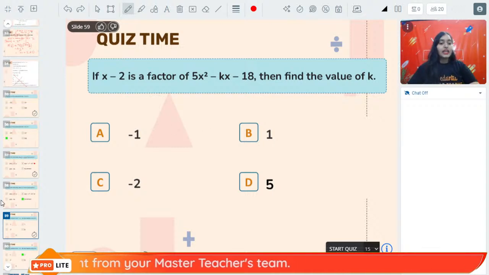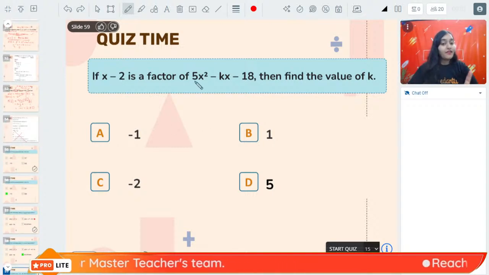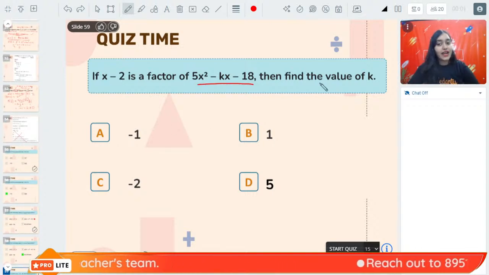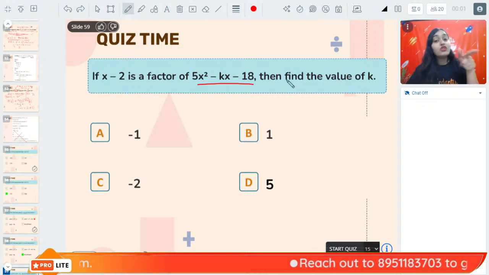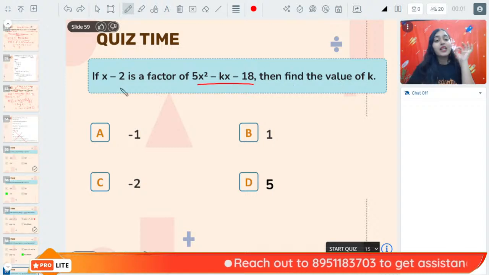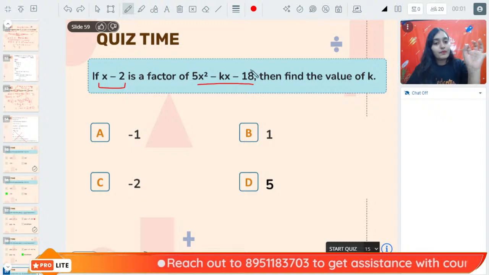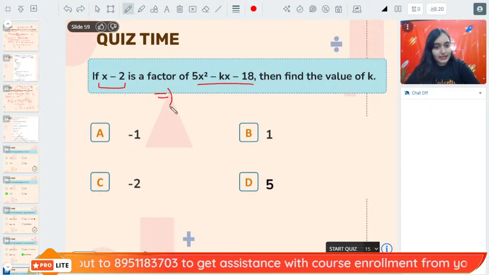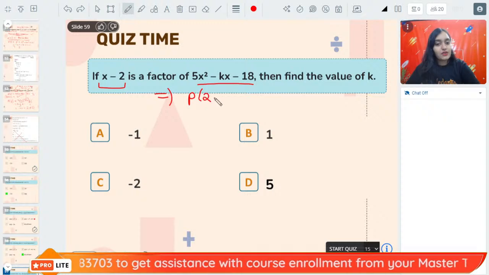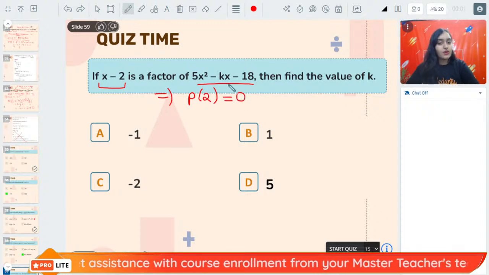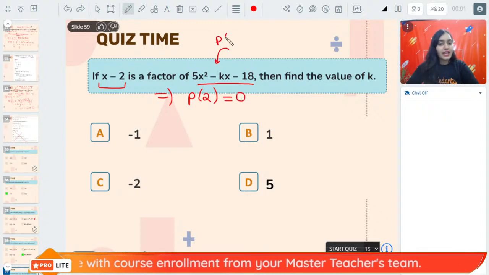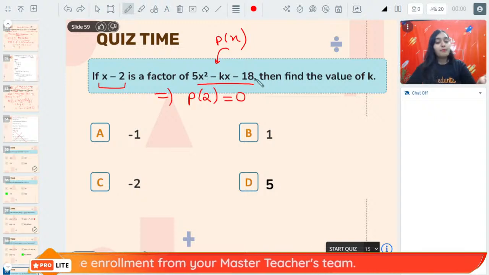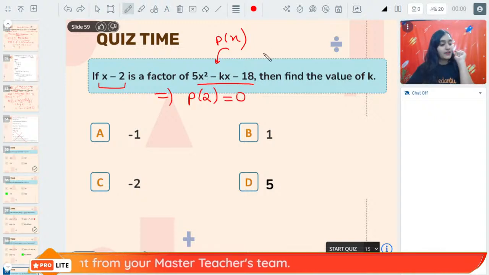Next question. If x minus 2 is a factor of this, then find the value of k. How to solve this question? Can anybody tell me? If x minus 2 is a factor of this polynomial, this implies that P(2) will be equal to 0. So this is P(x). Find out the value of P(2), equate it to 0 to get the value of k.